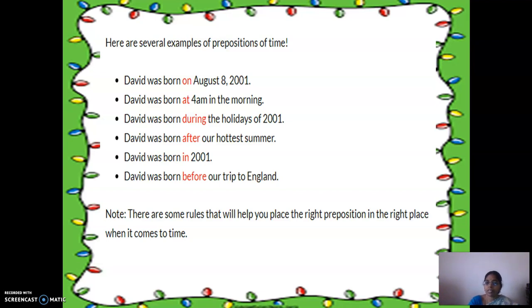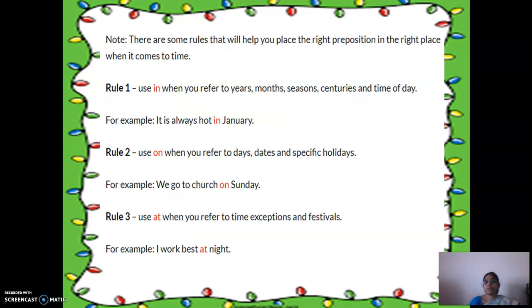So there are rules and regulations which you have to follow, where to use the right preposition and in the right place. That is what we are going to learn. Rule number 1: use in. What is the preposition? In, for years and months. Again I'm saying, use in when you refer to years, months, seasons, centuries and times of the day. Most probably you will use it for years and months. That time you have to use in.